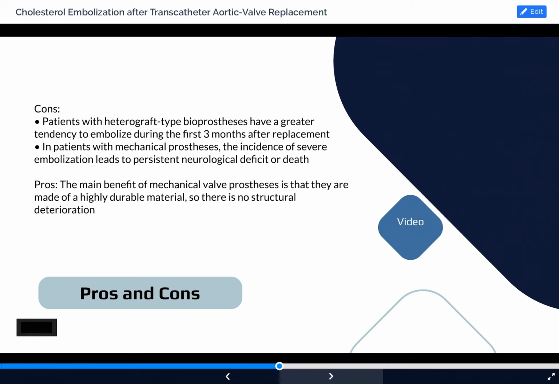Pros and cons. Cons. Patients with heterograft type bioprosthesis have a greater tendency to embolize during the first 3 months after replacement. In patients with mechanical prosthesis, the incidence of severe embolizations leads to persistent neurological deficit or death. Pros. The main benefit of mechanical valve prosthesis is that they are made of a highly durable material, so there is no structural deterioration.